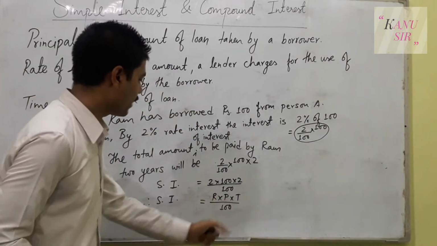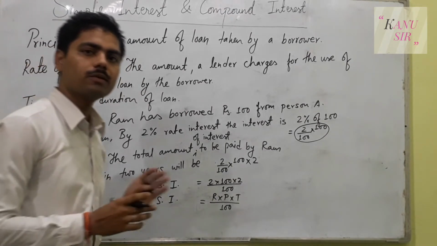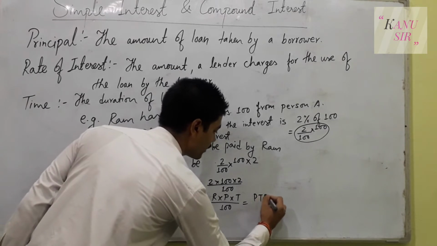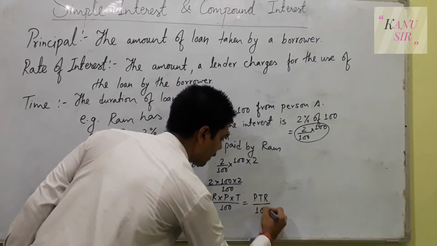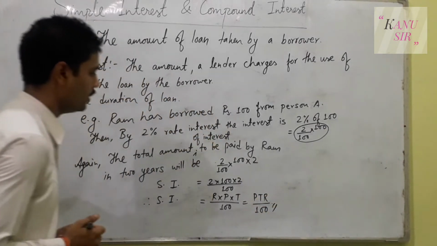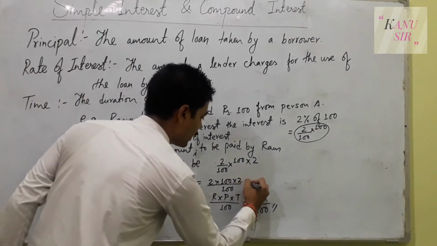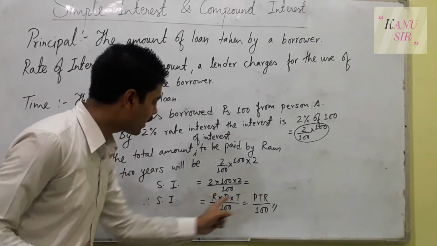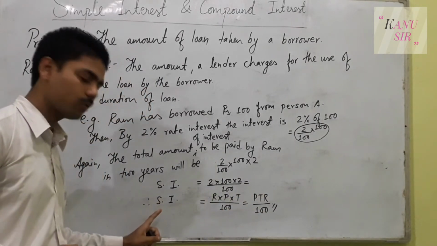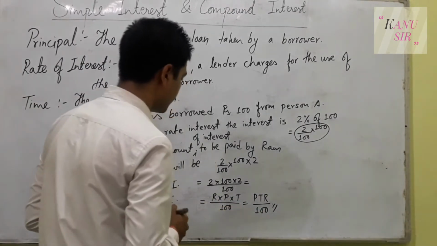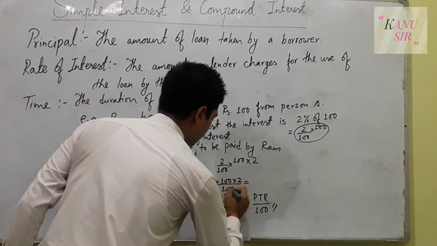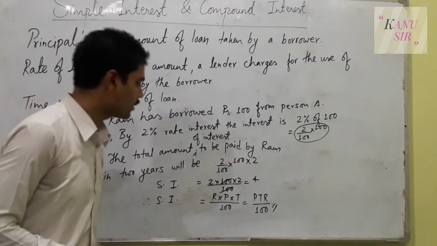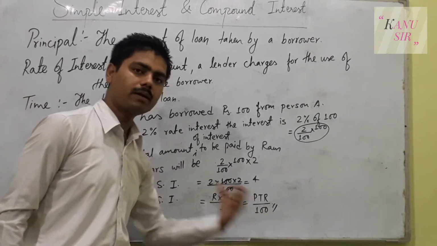So RPT by 100, or normally we study PTR by 100, and hence the formula for simple interest is PTR by 100. Yes, you can find the value at the end, but we are actually trying to find the formula needed for the purpose of simple interest. 2 times 100 times 2 by 100 is 4 rupees. So the simple interest is 4, but the formula is PTR by 100.